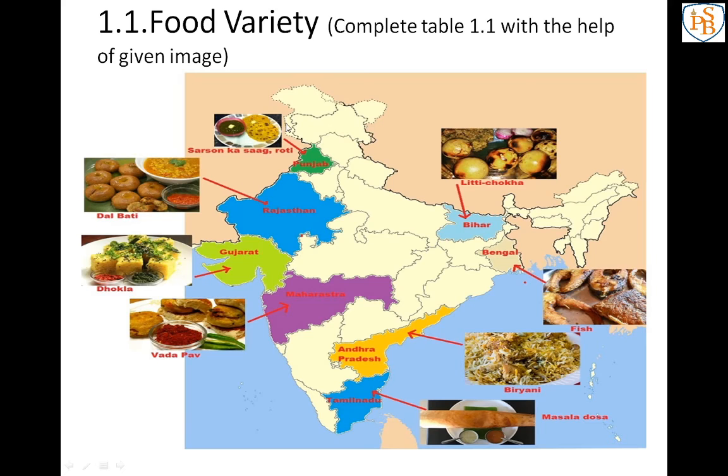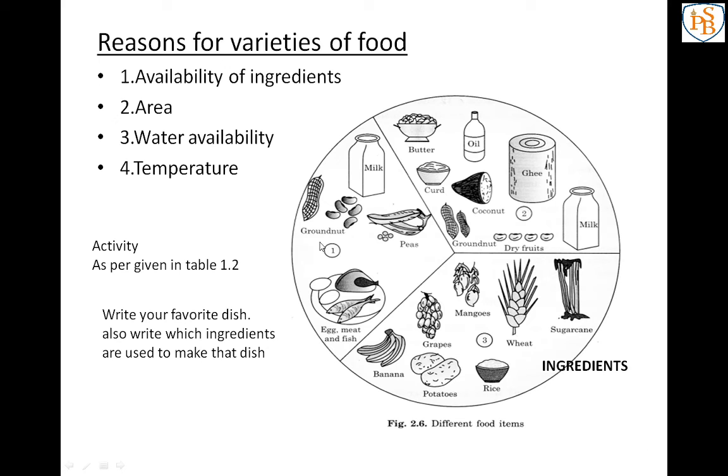Temperature means whatever states are present in North India, there is a cold temperature. Then the central states have neither hot nor too cold temperature. In Rajasthan there is a hot temperature, so according to the temperature there is again a food variety.